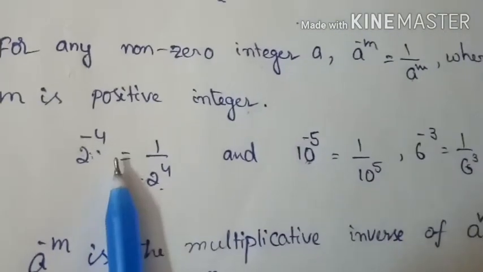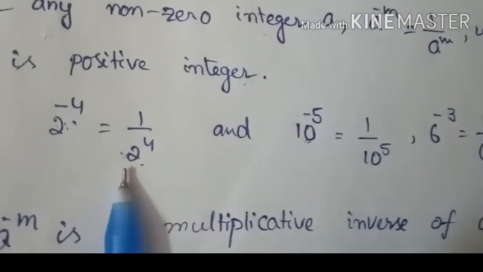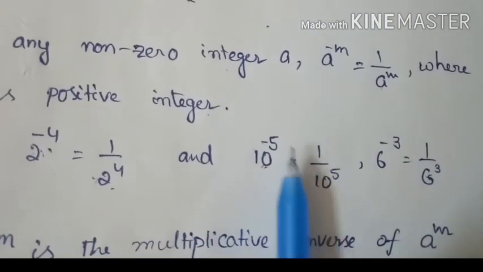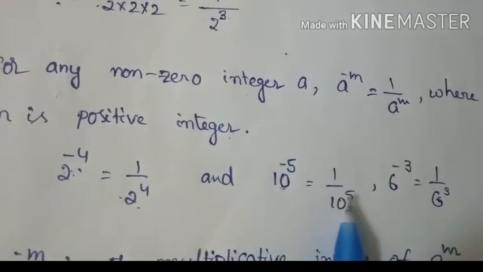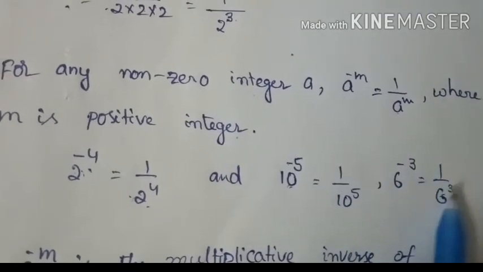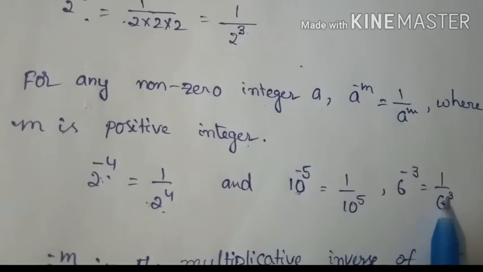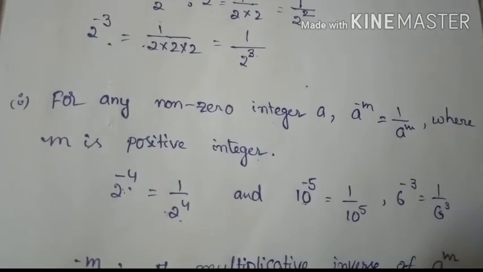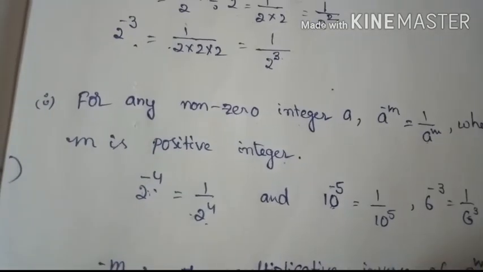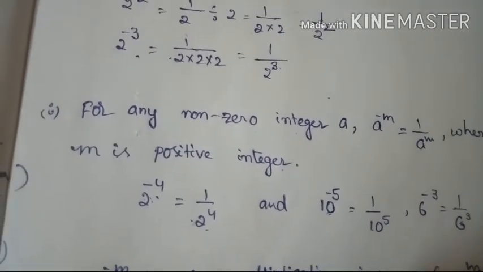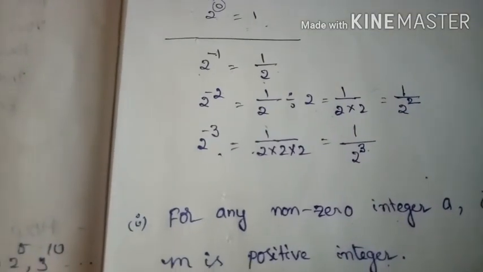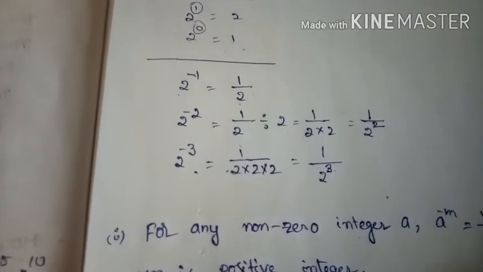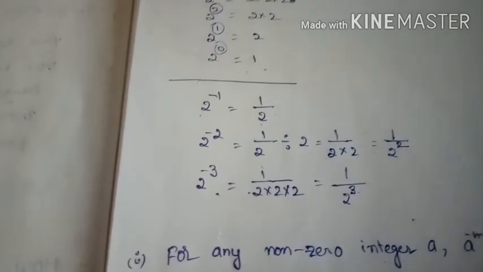Now tell me, 2 power of minus 4 is 1 by 2 power of 4. Now another one, 10 power of minus 1. How can you write it? 1 by 10 power of 1. 6 power of minus 3, 1 by 6 power of 3. And 2 power of minus 10 is equal to 1 by 2 power of 10. So the powers with negative exponents become positive exponents.